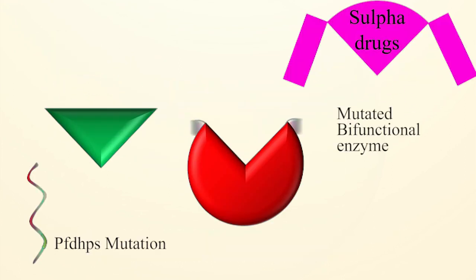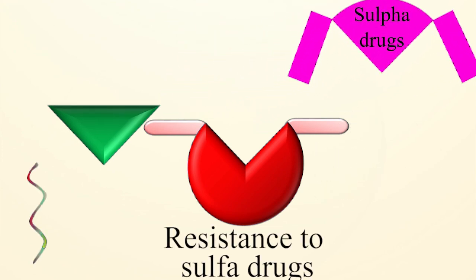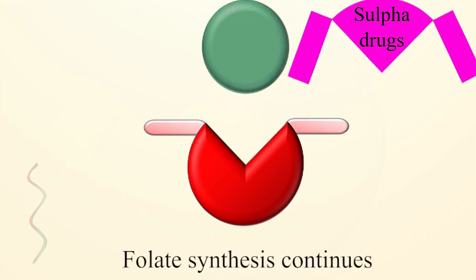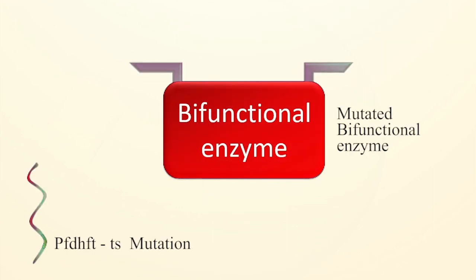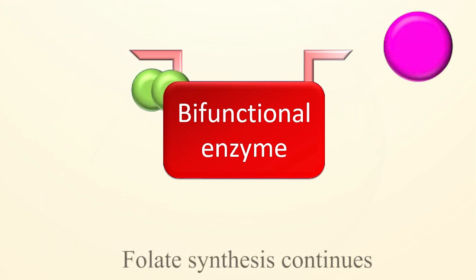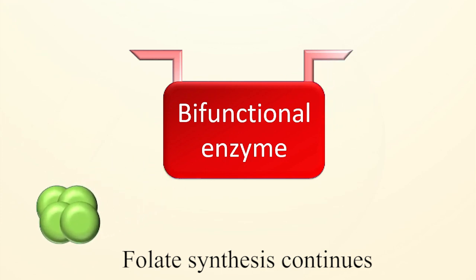Point mutation of the PFDHPS gene, whose transcript is dihydropteroate synthase, makes the parasite resistant to sulfadoxine and dapsone. Point mutation of the PFDHFR-TS gene, whose transcript is the bifunctional enzyme, makes the parasite resistant to pyrimethamine and cycloguanil.